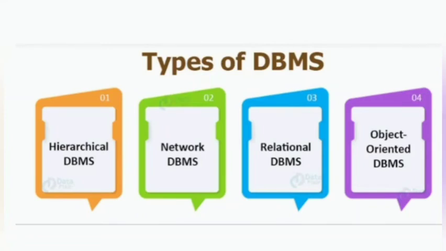New joiners, old joiners, their records, their test records, everything we need to store in the database. Then the network database management system: we can store those records in a network way, meaning multiple parents will be there and the children will be there, like that. So we have some types of database management system. We are using the relational database management system now for understanding the concepts easily.